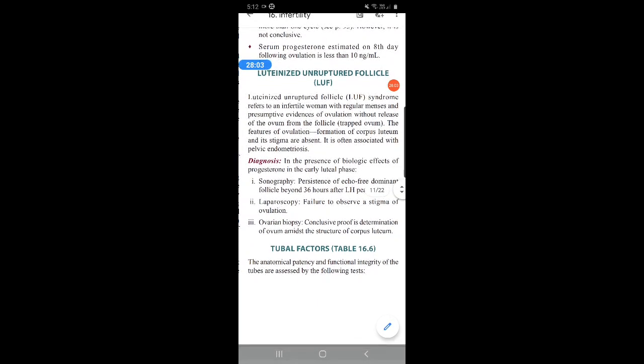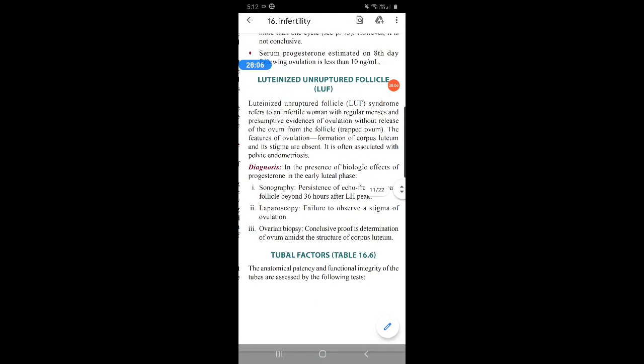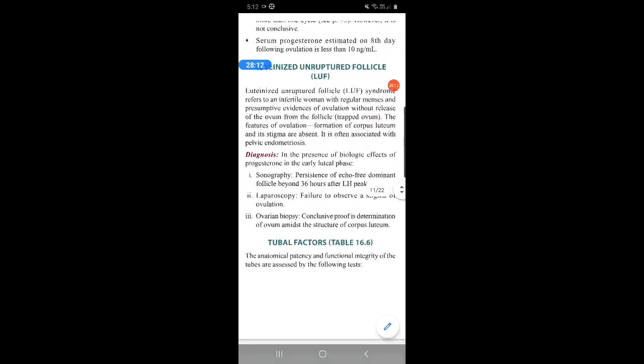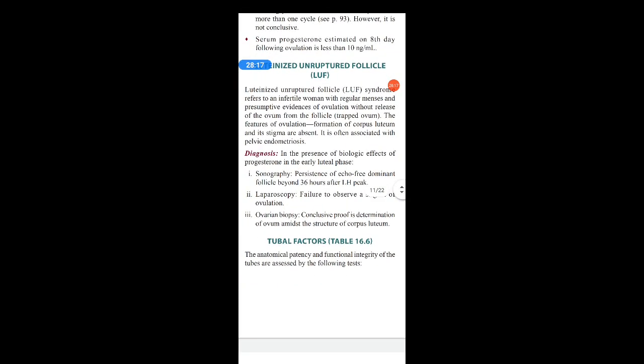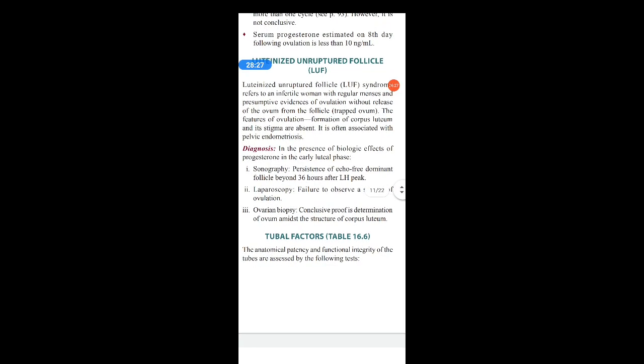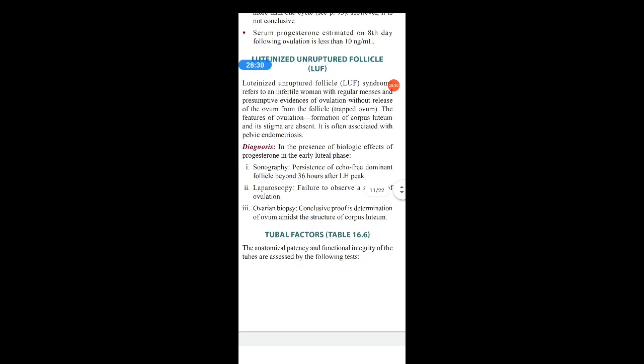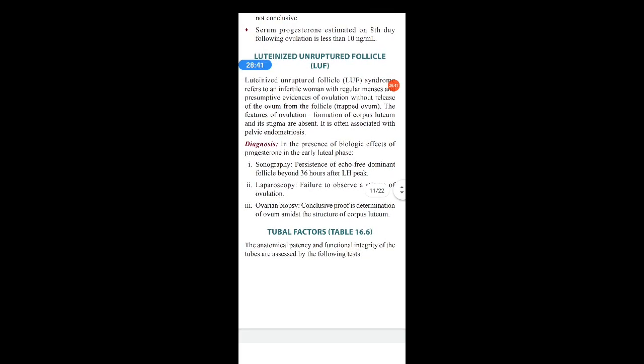It is often associated with pelvic endometriosis. So LUF cases can be seen in cases of pelvic endometriosis. How to diagnose this, in the presence of biological effects of progesterone in the early luteal phase: first, with the help of sonography, persistence of an echo-free dominant follicle beyond 36 hours after the LH peak. You will find this dominant follicle still, because it should have ruptured. But if you are still seeing the follicle 36 hours after the LH peak, then it gives a hint about the luteinized unruptured follicle.